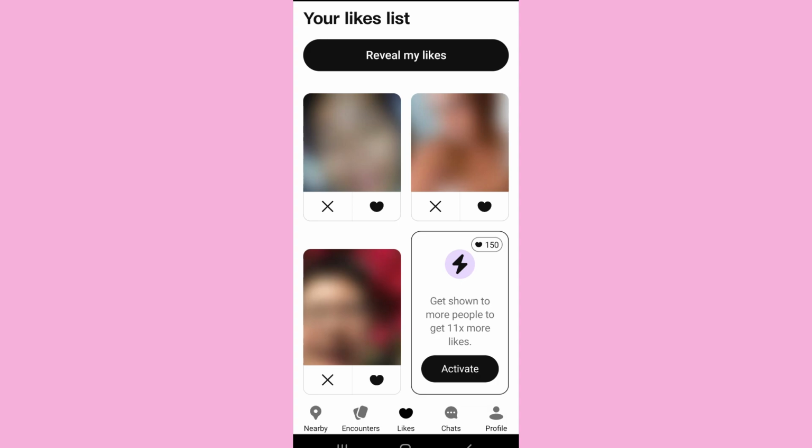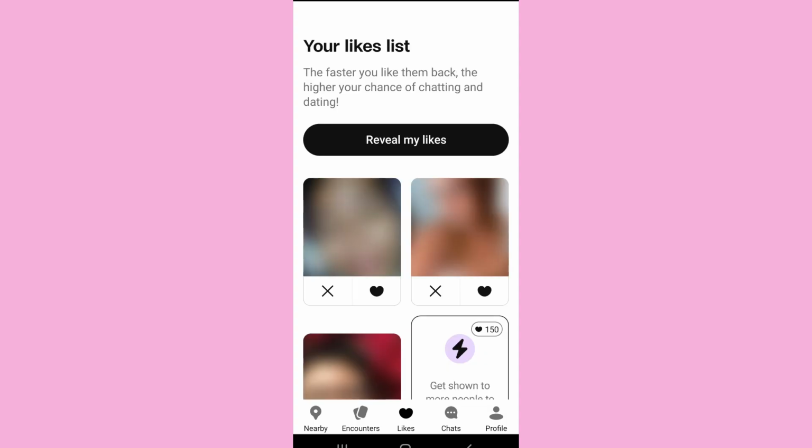So to conclude, you will find the list of all the people that have liked you on the app in the likes section. Then if you want to see their picture clearly, you will have to pay for it.